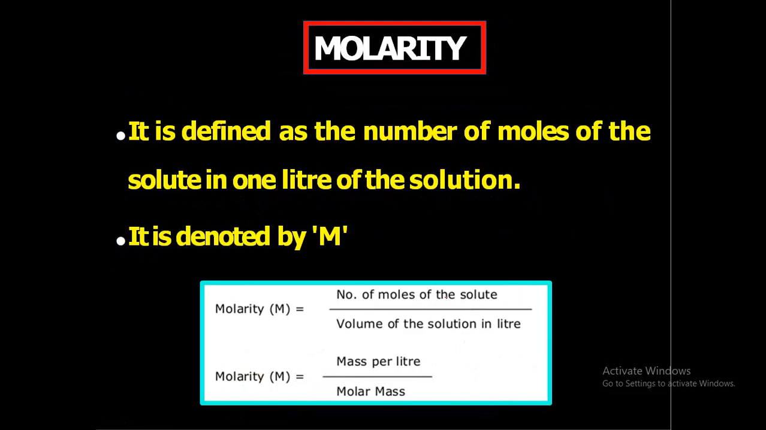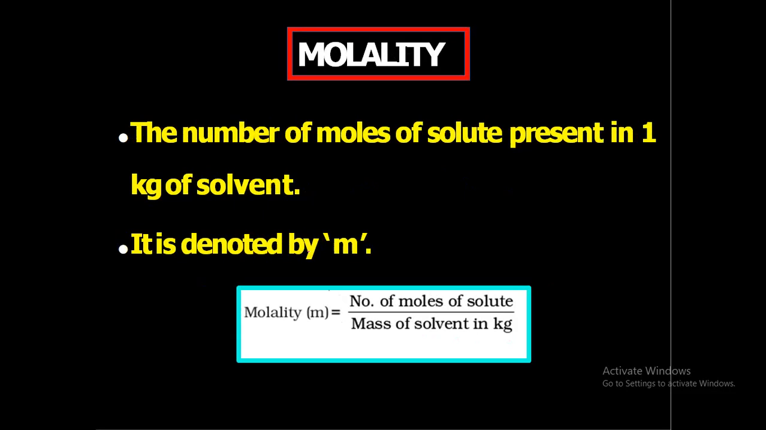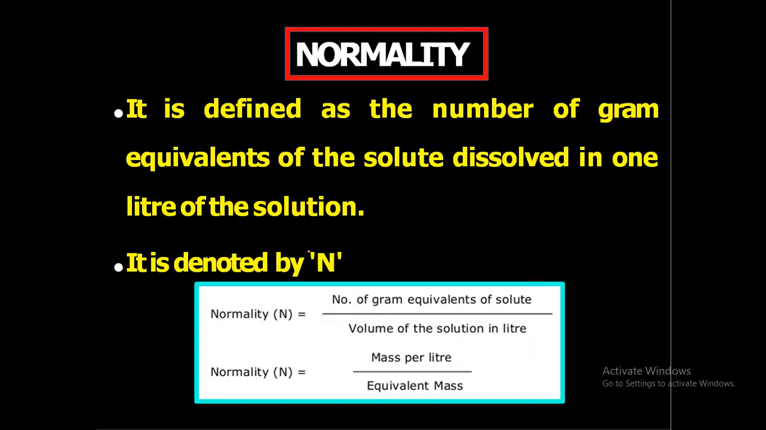So next is molarity, and it is number of moles of solute in 1 liter of solution, or we can find molarity as number of moles of the solute divided by volume of solution in liter. It is denoted by capital M. Then what will be molality? Molality is number of moles of solute divided by mass of solvent in kilogram. And next is normality, and it is defined as number of gram equivalents of the solute dissolved in 1 liter of solution. Number of gram equivalents of solute by volume of solution in liter.